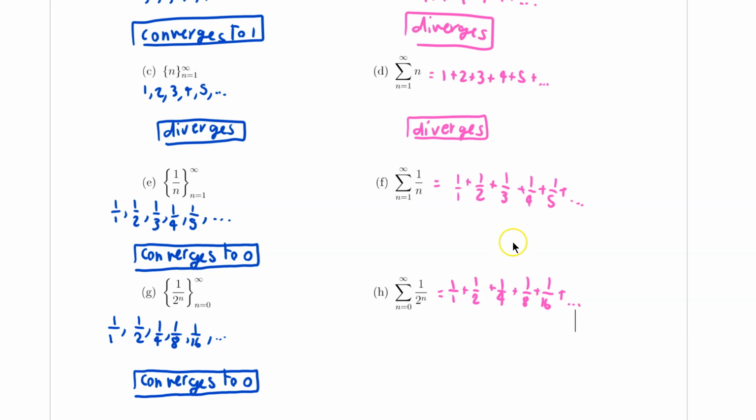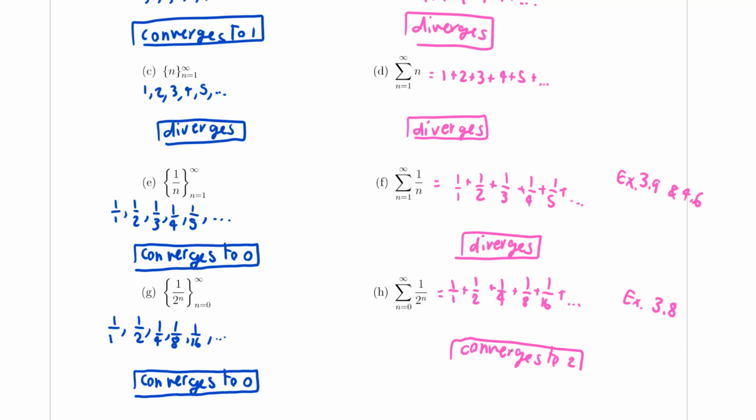We're going to talk about how to find these summations later. Let me give a reference. This series is going to show up again in examples 3.9 and 4.6, and this series is going to show up in example 3.8. But for now, let me just say that one of them, in particular part F, is going to diverge. And the other one, part H, is going to converge to 2. I'm just going to leave you with the answer for now, but we're going to come back to it in the later examples.